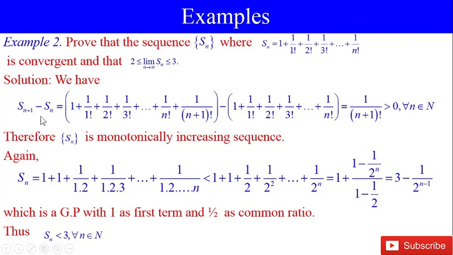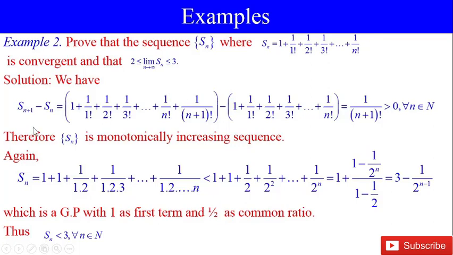Solution. We have Sn+1 minus Sn. For n equal to n plus 1, we have this quantity plus the last term, which will be 1 by factorial (n plus 1).